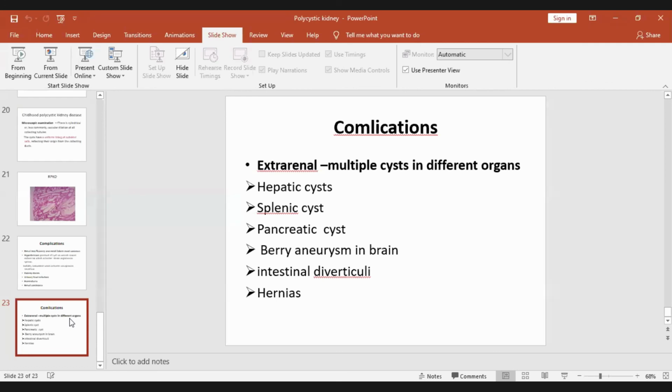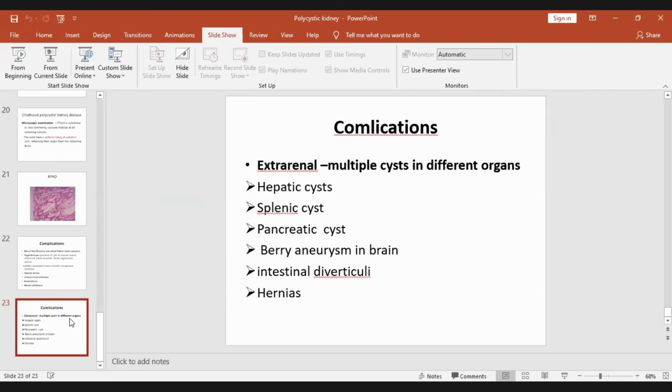Under microscope, you will find multiple cysts in the renal parenchyma of varying sizes. The glomeruli and tubules in between may be normal, some normal, and there may sometimes be glomeruli inside the tubule. That is the microscopic examination.